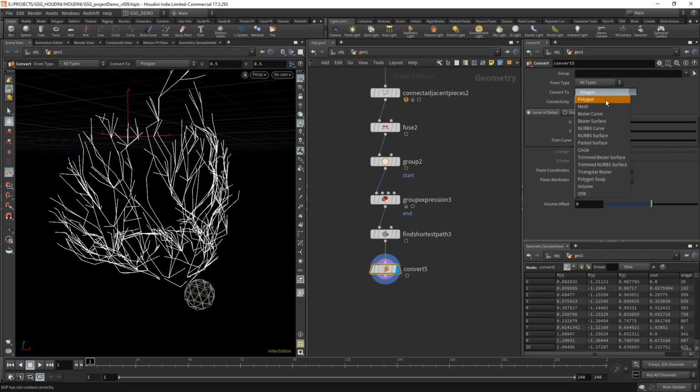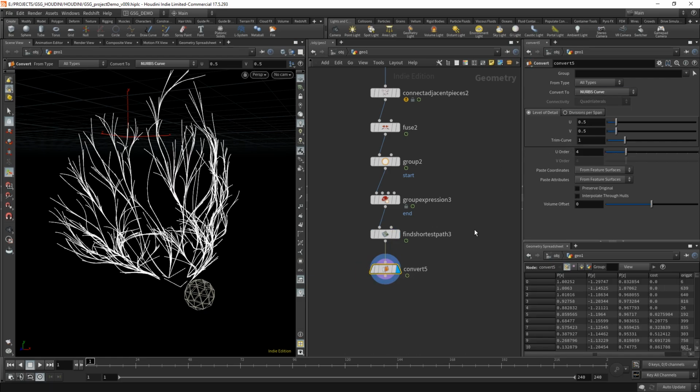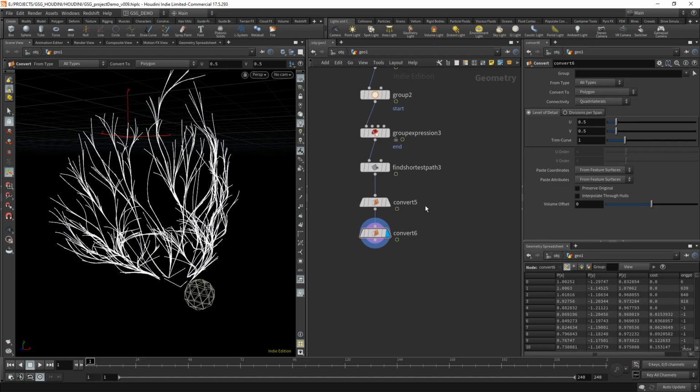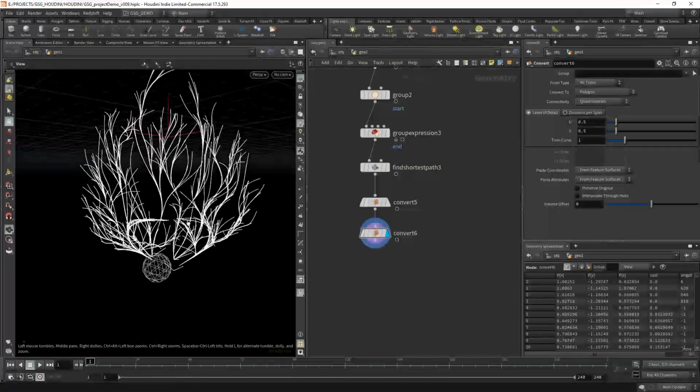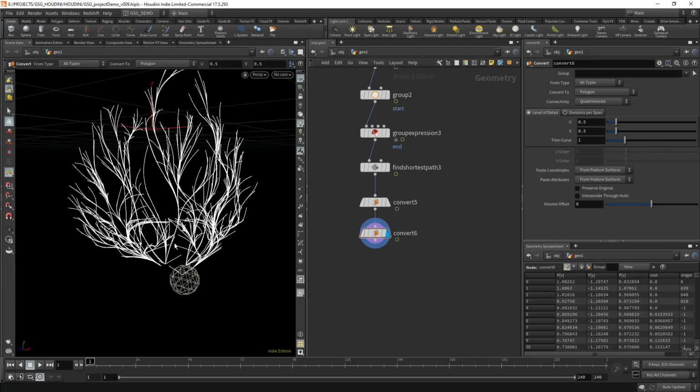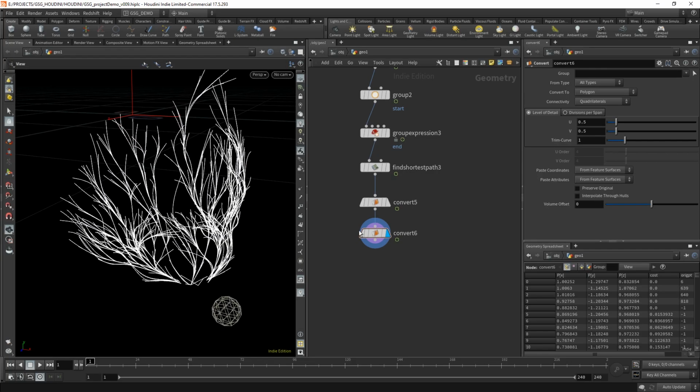Convert these to NURBS curves, and then convert them back to polygons, like this. And then we want to change the scale of them as they go from over here where they should be big to all the way out here where they should be small. We want to vary the scale.